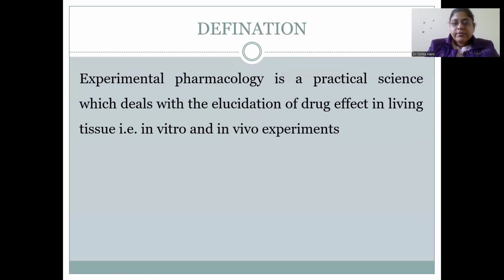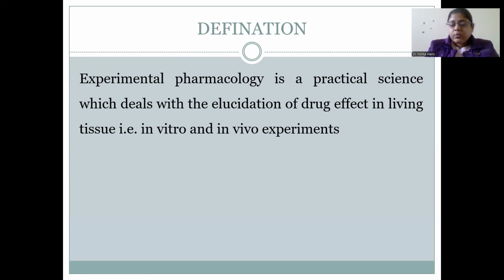So first of all, what is the definition? Definition, as you know, of experimental pharmacology is the practical science which deals with the elucidation of drug effect in living tissue, that is in vitro and in vivo experiments. That is experimental pharmacology, the field in which the experiments are done on the animals. We see the effect of the drugs on various animals like rodents and non-rodents, in vivo or in vitro.